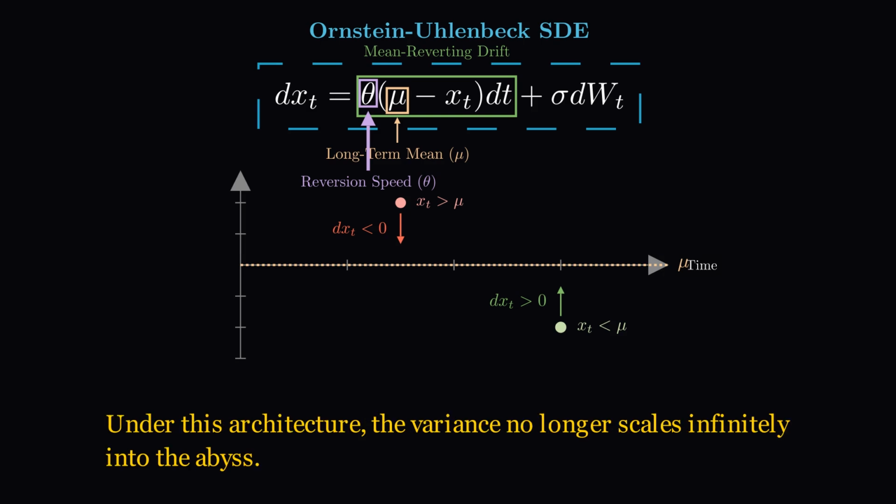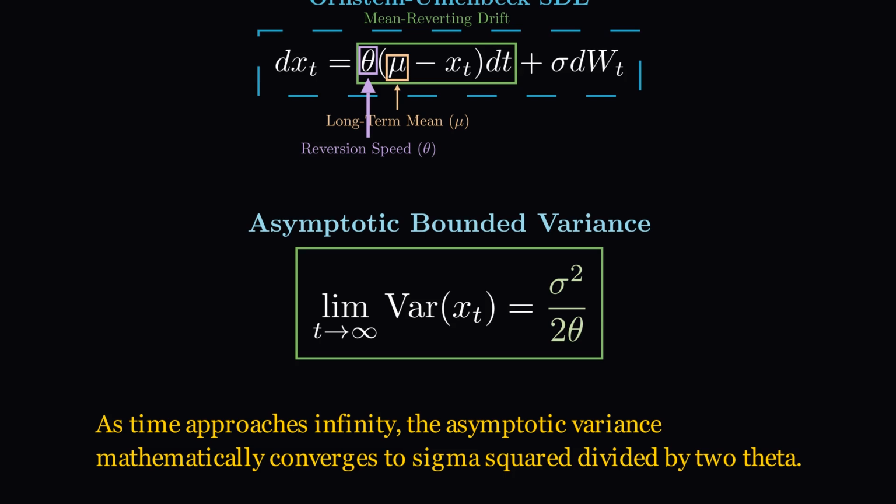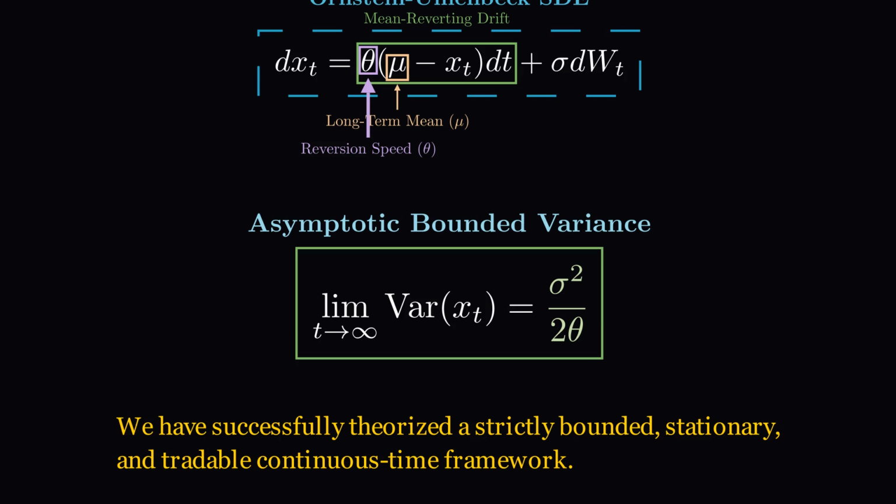Under this architecture, the variance no longer scales infinitely into the abyss. As time approaches infinity, the asymptotic variance mathematically converges to sigma squared divided by 2 theta. We have successfully theorized a strictly bounded, stationary, and tradable continuous time framework.